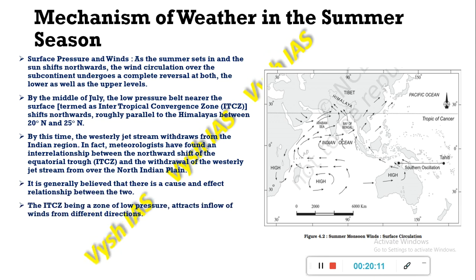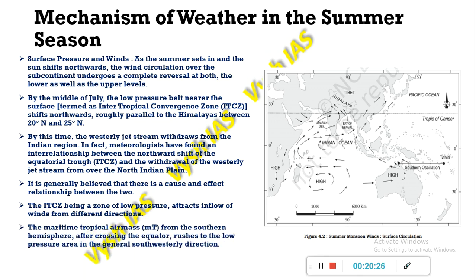So the ITCZ is a zone of low pressure, so it attracts the inflow of winds. Whenever there is low pressure in an area, the wind will attract the high pressure winds towards itself. So this maritime tropical air mass from the southern hemisphere crosses the equator and rushes towards the low pressure area in a southwesterly direction. So this is the moist air current, which is popularly known as the southwest monsoon.